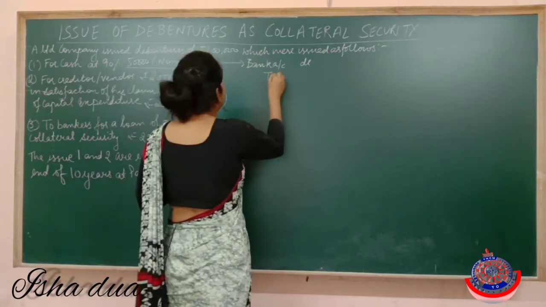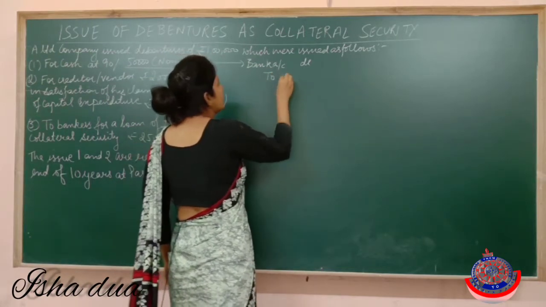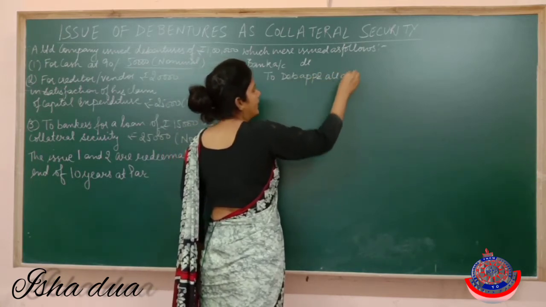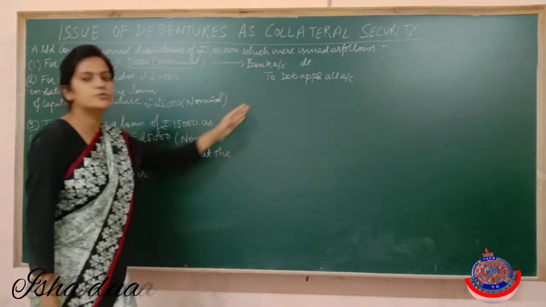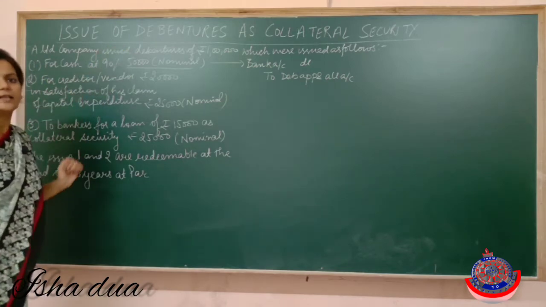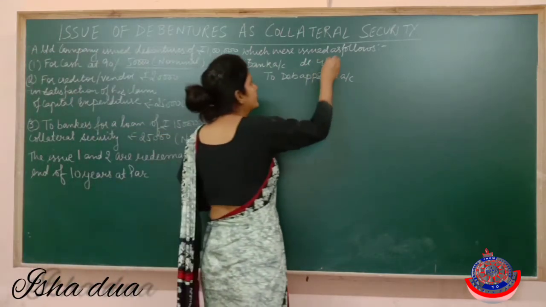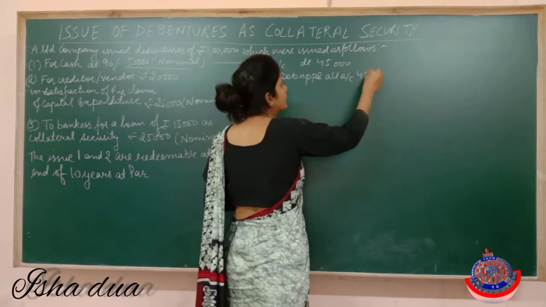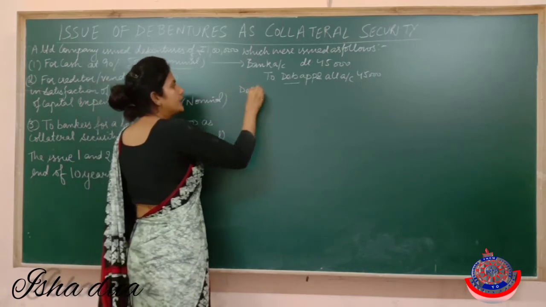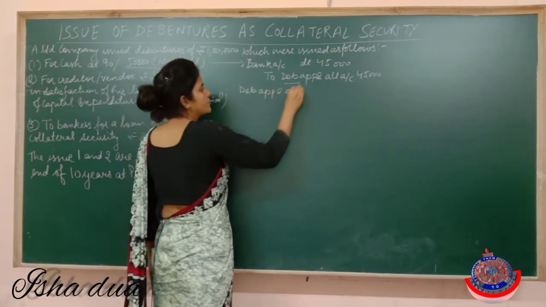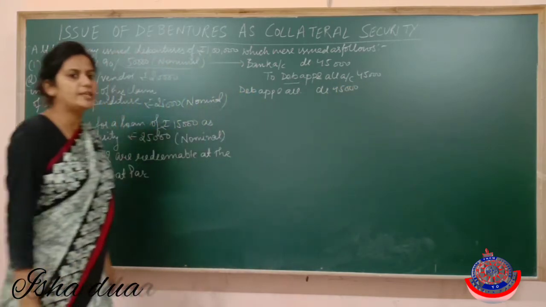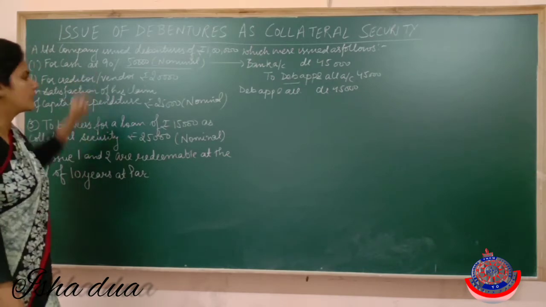So entry will be bank account debited to debenture application and allotment account. See, rate of interest is not mentioned, so I am not writing here. So 50%, 50,000 at 90%. It means in reality we have received 45,000 from the public. Now these debentures have been issued. Debenture application and allotment debit 45,000. These debentures have been issued at 10% discount.